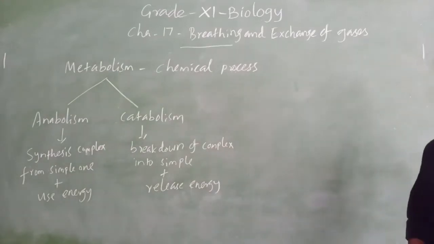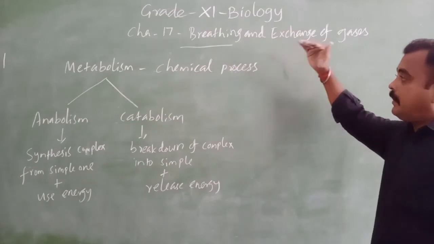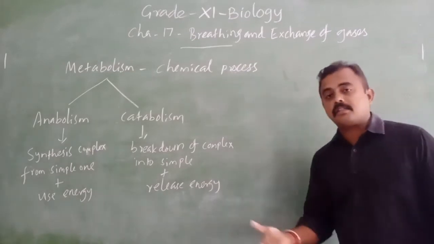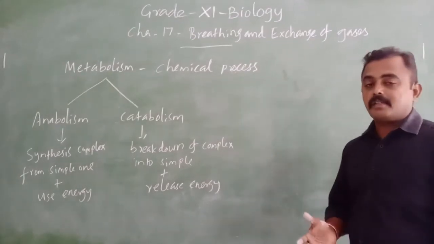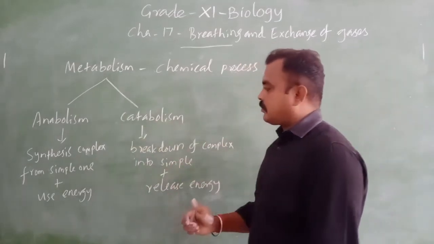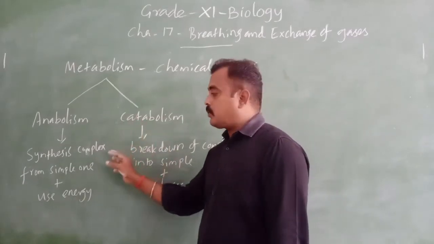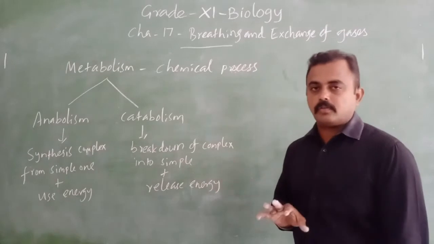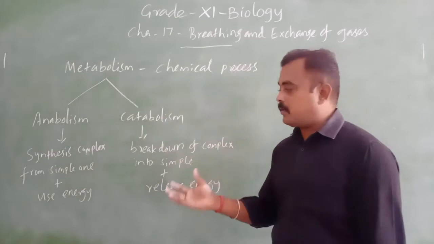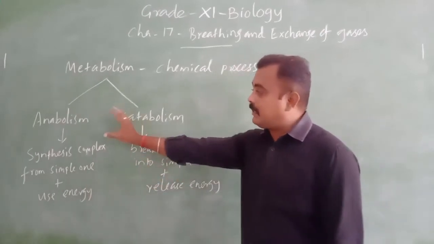So metabolism means it is a chemical process. It occurs in all living organisms. So that's why it is a characteristic of living organisms, to maintain their life. Then we have two types: one is anabolism and another one is catabolism. It synthesizes complex molecules from simple molecules. So from simple molecules, complex molecules will be formed. So it requires energy in anabolism.